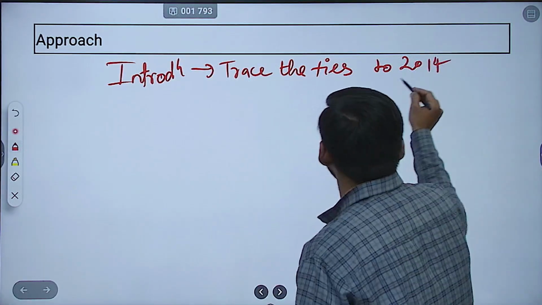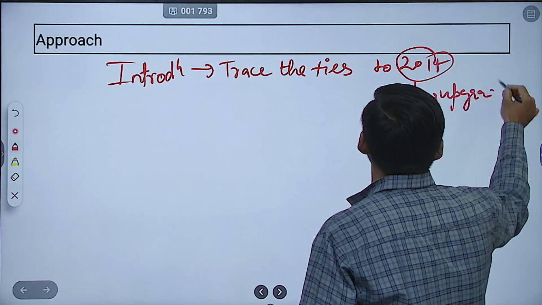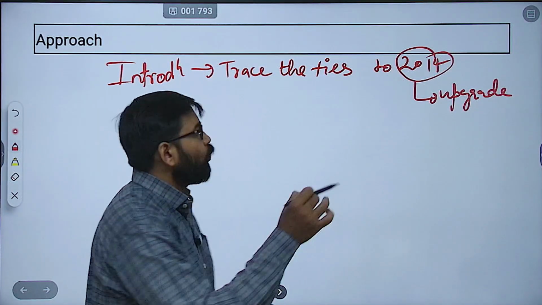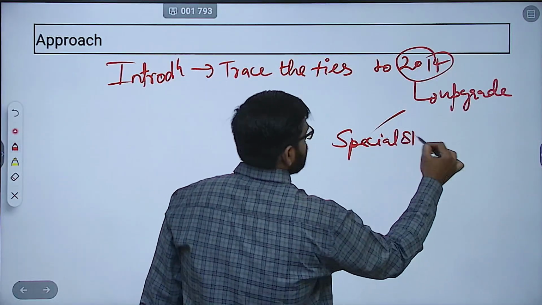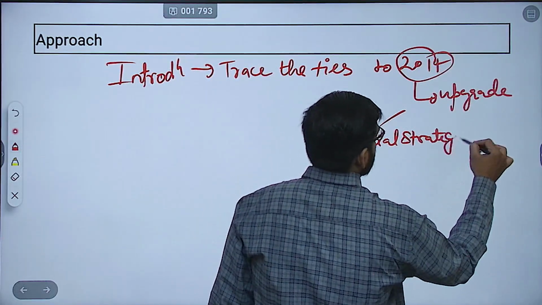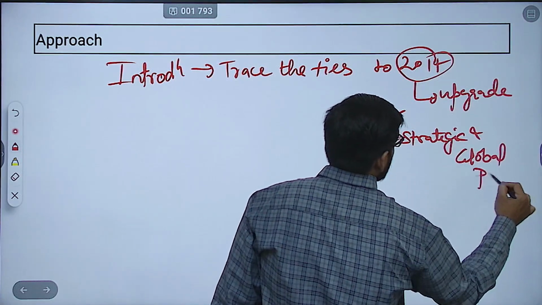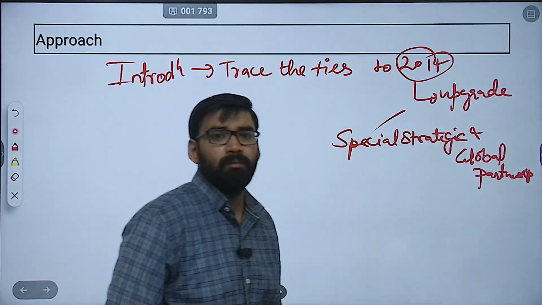And in 2014 the ties were upgraded to a special strategic and global partnership. These are the things you can mention.